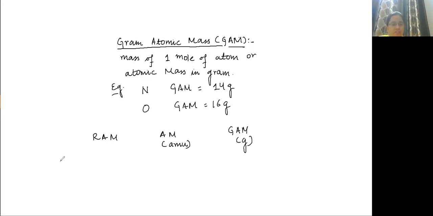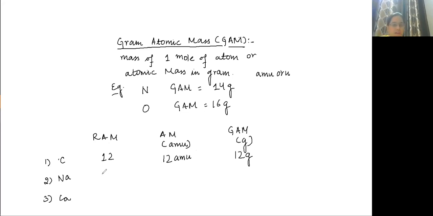Okay, if we are writing for carbon, let us say for sodium, for calcium. What is RAM? RAM will be equal to 12. What will be AM? 12 AMU. 12 AMU is also written as U. And GAM is 12 grams.